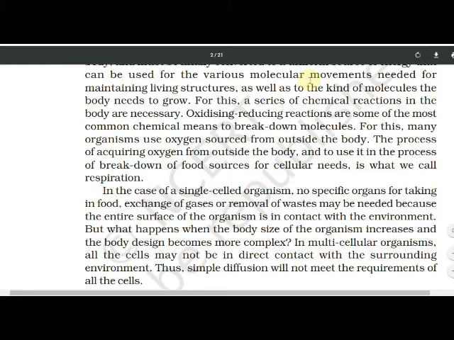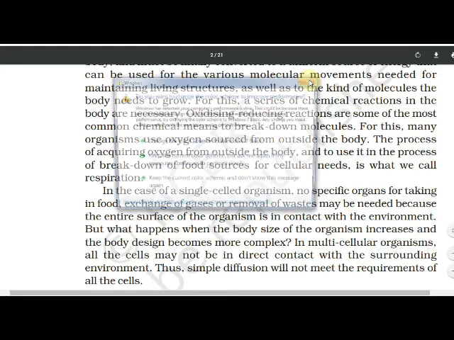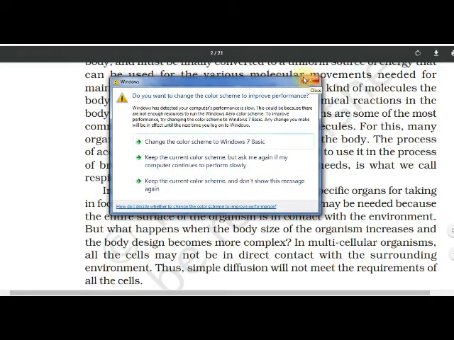By the diffusion process, gas exchange, yes or no? You have seen the respiratory system: through lungs we respire, and diffusion of gases takes place in the lungs, in the alveoli, yes or no?